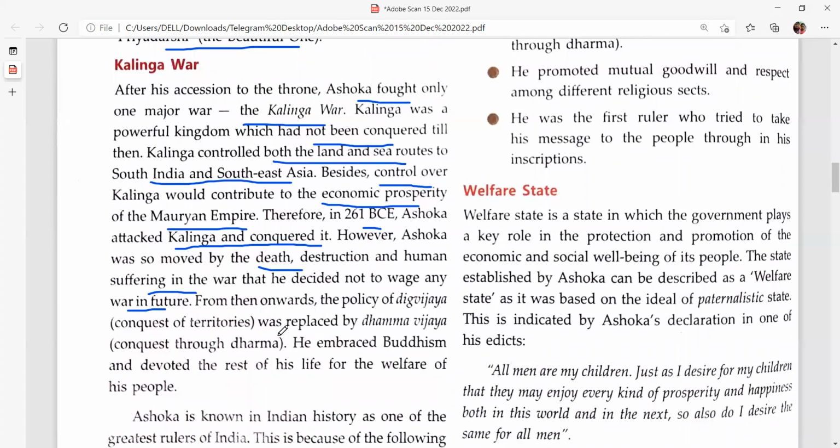He was influenced by Buddhist thoughts and principles, and imposed peace in his life and decided not to fight any war. The policy of Digvijaya was replaced by Dhamma Vijaya. He always had the policy of Digvijaya before the Kalinga War, but he changed his policy from Digvijaya to Dhamma Vijaya, which is conquest through Dharma, not through wars. He embraced Buddhism and devoted the rest of his life to the welfare of his people.